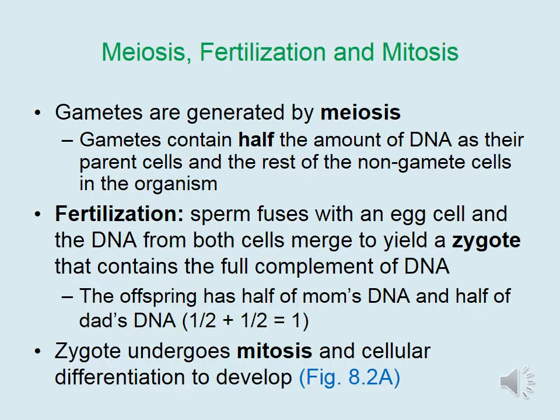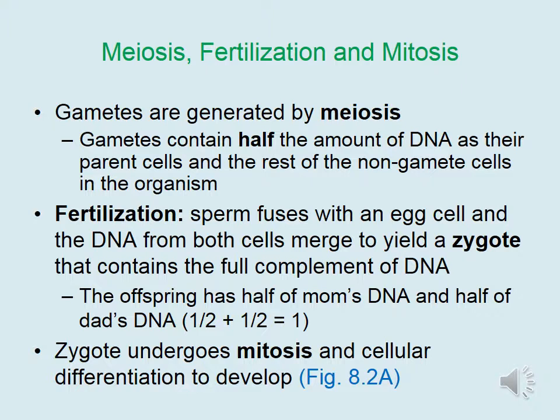The purpose of gametes is fertilization, in which a sperm fuses with an egg cell, and the DNA from both cells merge to yield a zygote that contains a full complement of DNA. So the offspring has half of its mom's DNA and half of its dad's DNA. So half from mom plus half from dad equals 1, or a full complement of DNA.